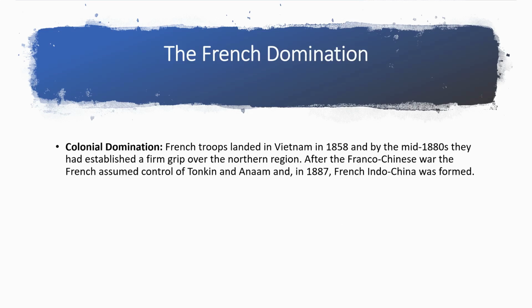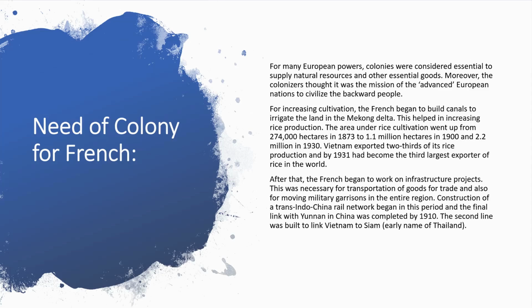The French domination. Colonial domination. French troops landed in Vietnam in 1858 and by the mid-1880s they had established a firm grip over the northern region. After the Franco-Chinese War the French assumed control of Tonkin and Annam and, in 1887, French Indo China was formed.